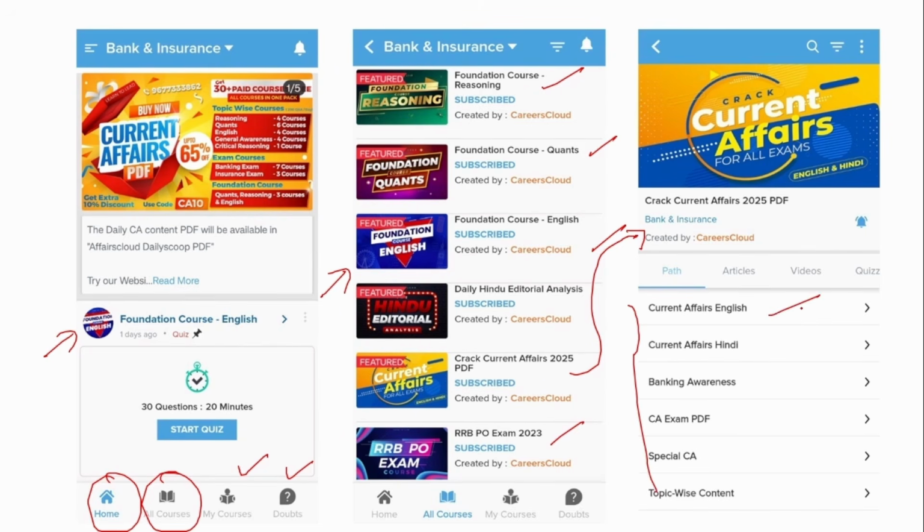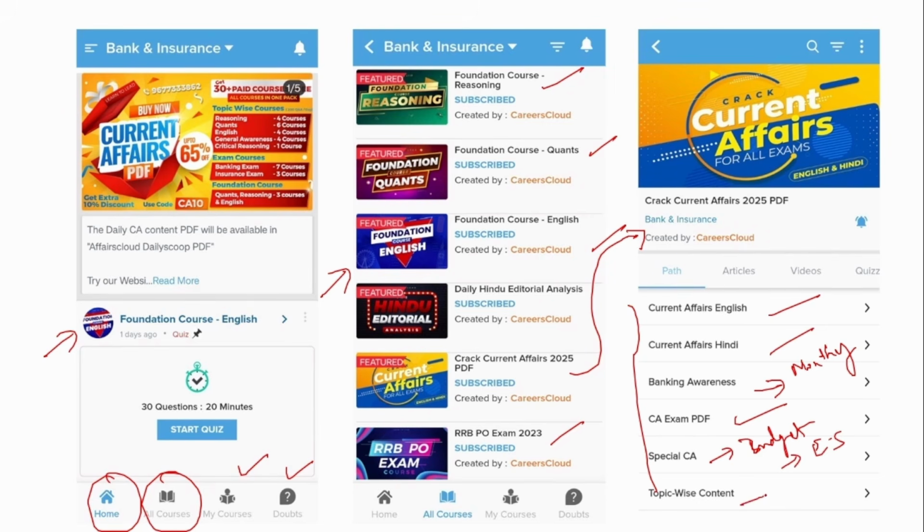Here, the current affairs will be available in English medium, this under Hindi medium, and here under banking awareness, we will provide you the monthly compilation of the banking news and current affairs exam PDF, and also special current affairs, which includes mainly the union budget and the economic survey, which is very important from the exam perspective.